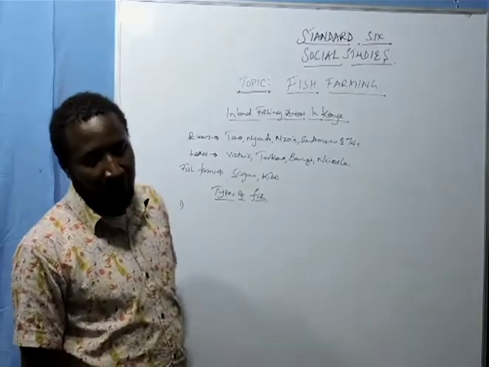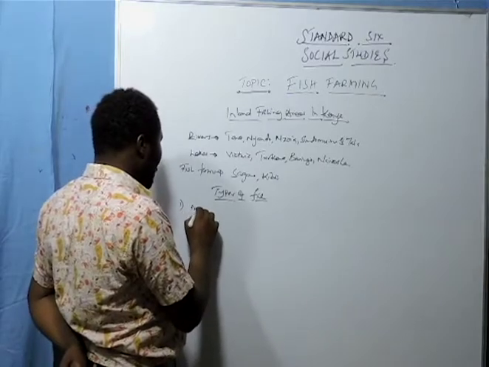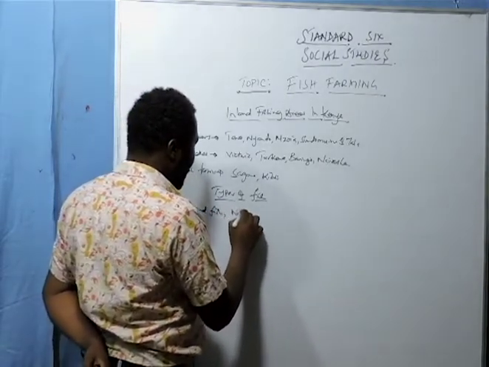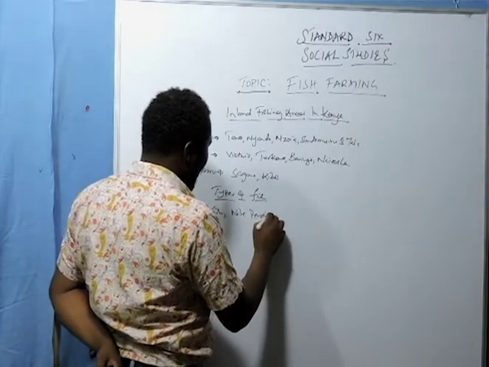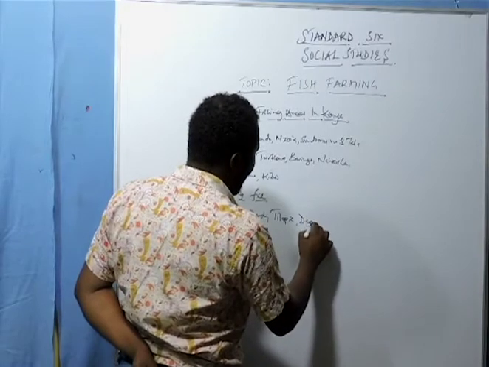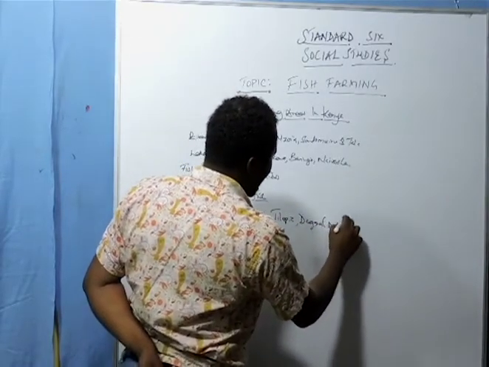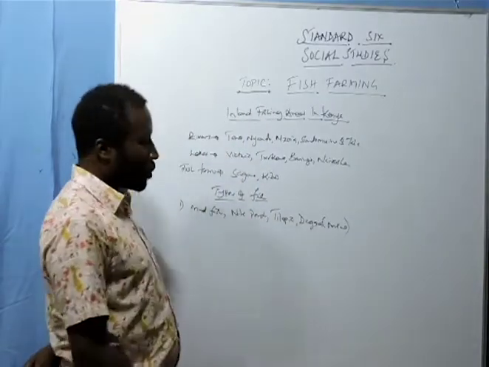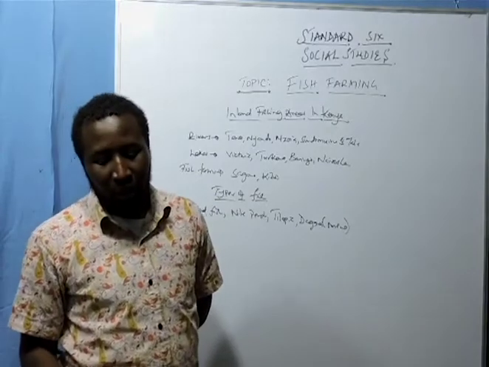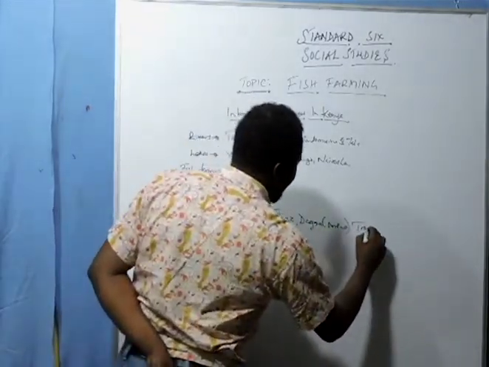We have Nile perch, mudfish, tilapia, and daga, which is also known as omena, that people like to eat. Those are the kinds of fish caught in that area. And also we have trout.